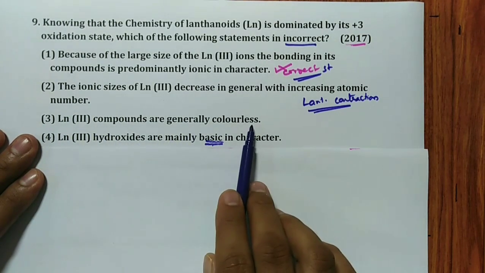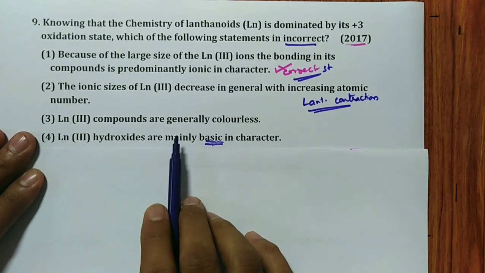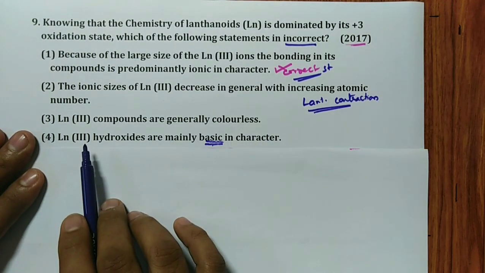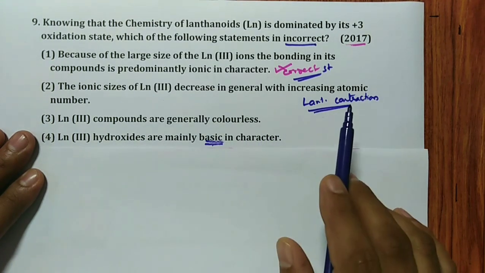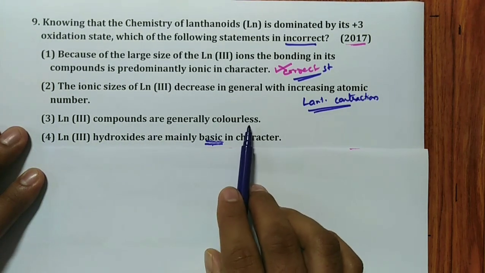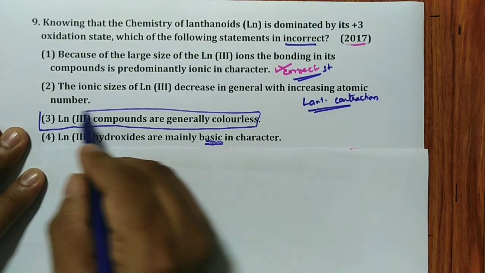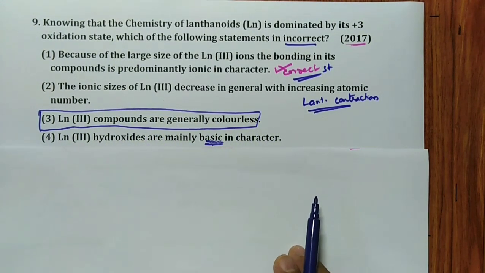Lanthanum 3+ compounds are generally colorless. Generally remember, if it is 4f0 or 4f14, they are colorless. But there are so many elements in +3 oxidation state showing 1 unpaired, 2 unpaired, 3 unpaired, up to 7 unpaired electrons also. Hence, the generalization that lanthanide 3+ compounds are generally colorless is the wrong, incorrect statement. Hence the answer is the third one, remember.